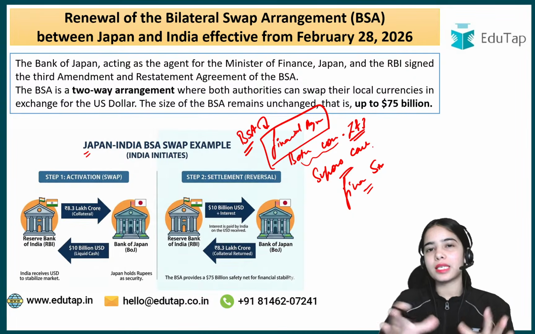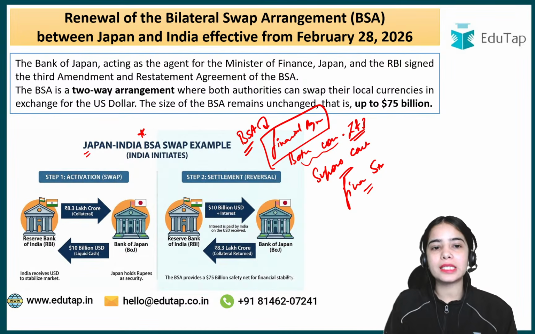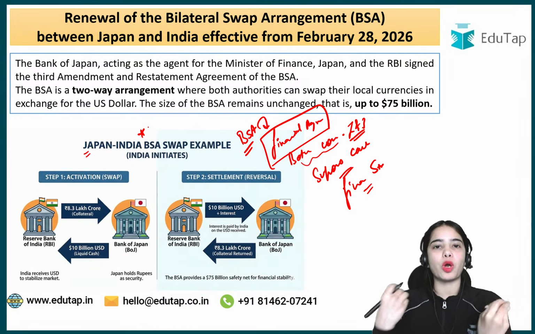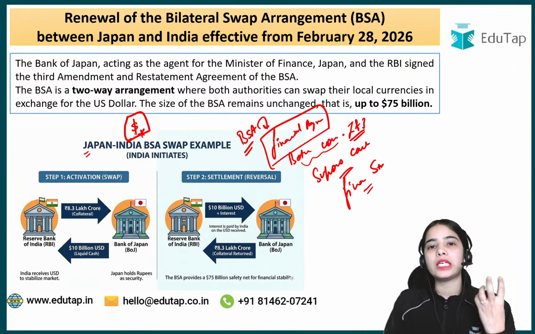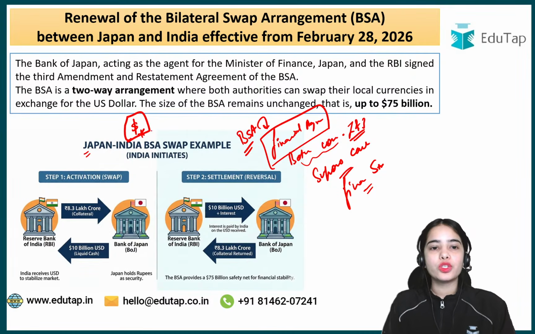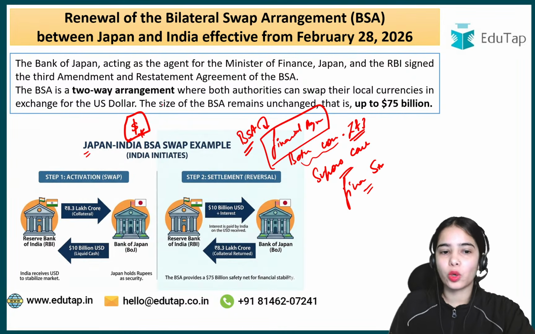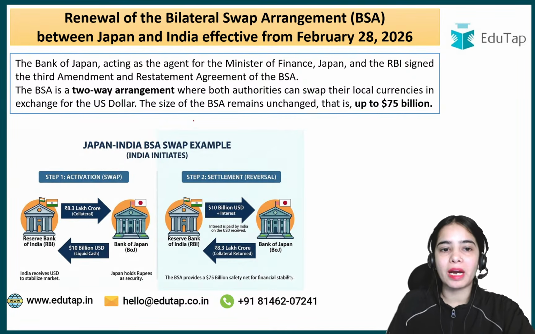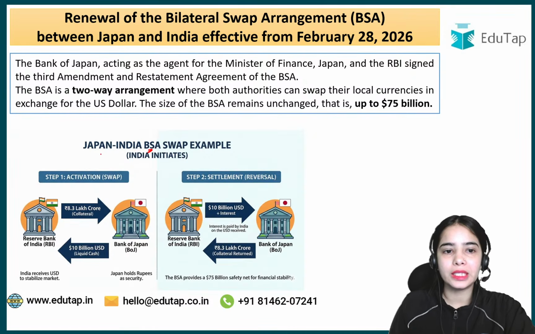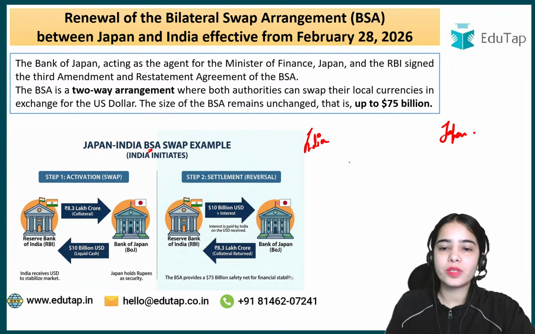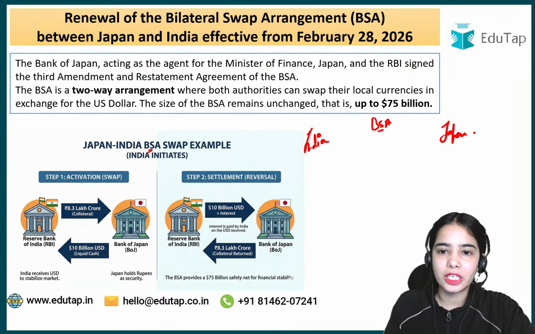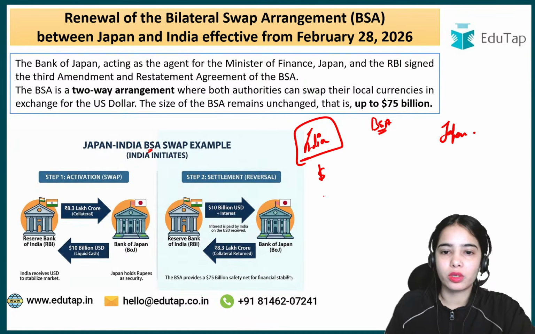Now take an example. Think about it: if India is in a problematic situation where India requires dollars, an immediate need of dollars, then this bilateral swap arrangement will come in handy. India and Japan have the bilateral swap arrangement, and India requires dollars.